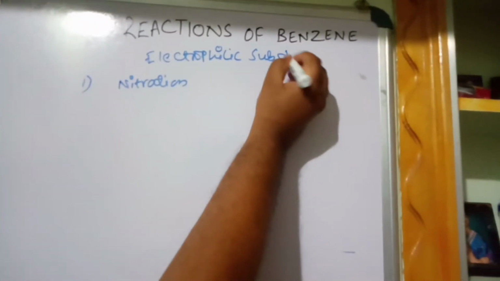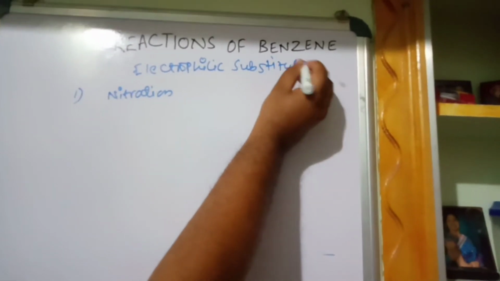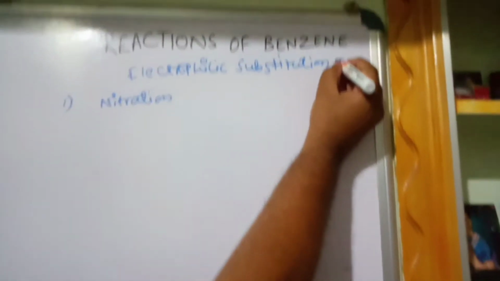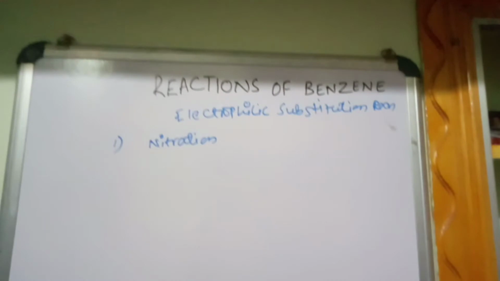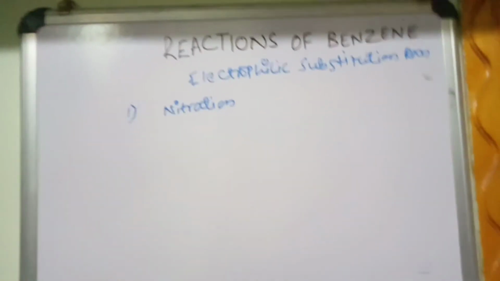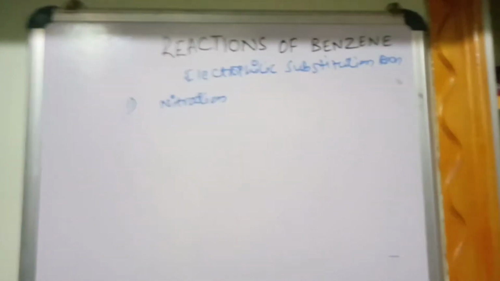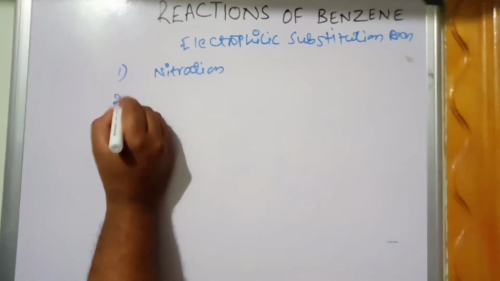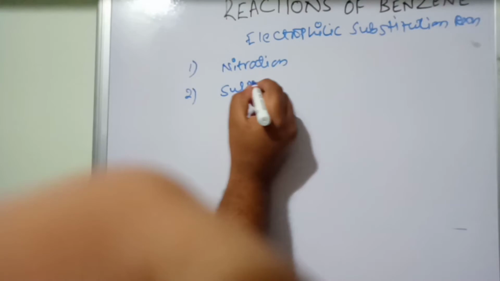Why will it undergo electrophilic substitution reaction? I have told you. No addition, because the pi bond is delocalized. It cannot be broken and get added. That's why. So the various types of reaction are nitration, sulfonation,